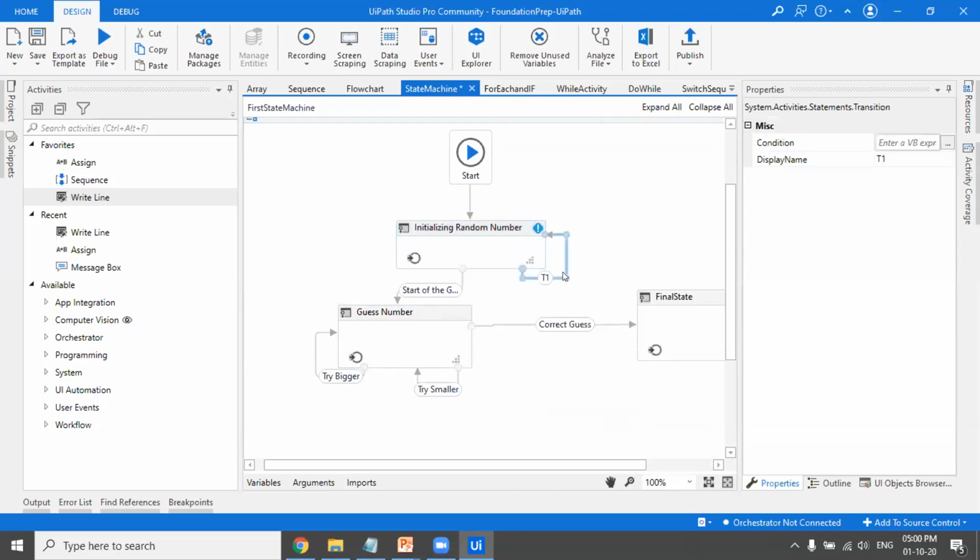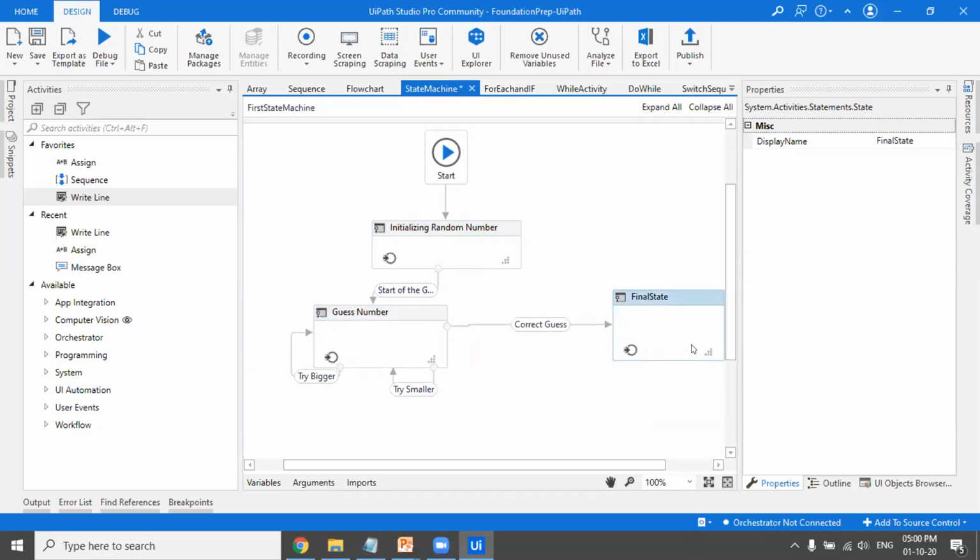That's how state machines work: there is a condition which you define, and based on that condition, you can go to another state. You can be in this state also. I can even go back from this state to this state, or based on some condition, I can go to the final state to stop the process. Usually in all business processes, or in real-time projects, state machines are very helpful because there you usually have to take decisions based on certain conditions. So you can make this transition going to different states to perform a particular set of activities.